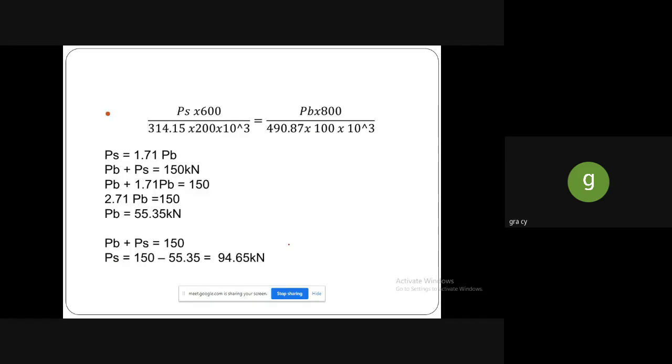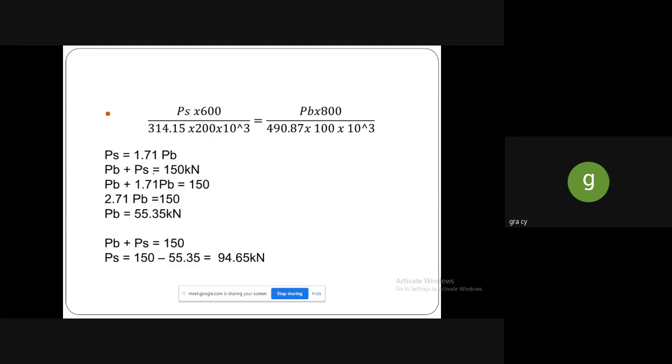After calculating all areas, we are substituting this in the formula, that is P into L divided by A into E. This is for steel and this is for brass. While substituting, you will get PS in terms of PB as 1.7571 PB.